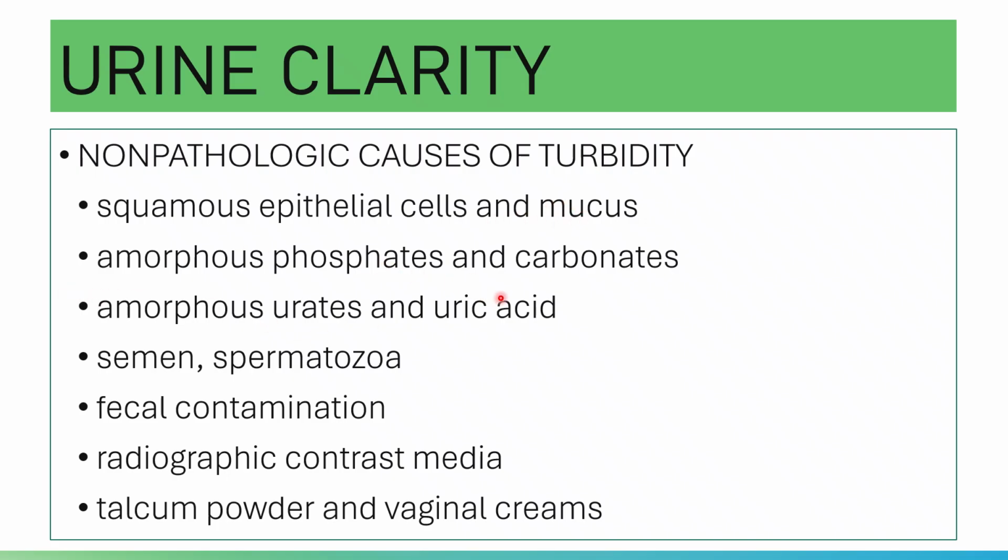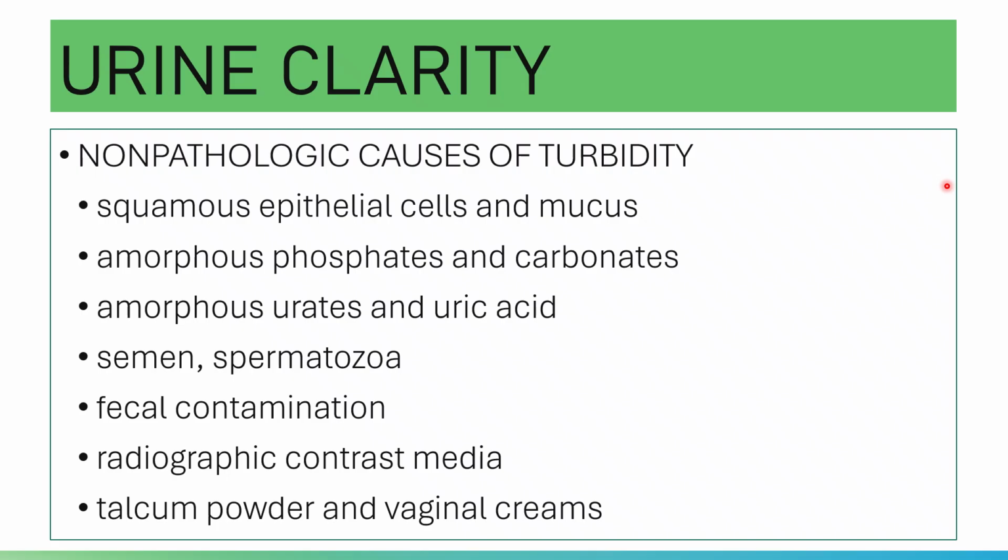Amorphous phosphates and amorphous carbonates do not indicate a disease process. Non-pathologic po. If you see such amorphous phosphates or amorphous carbonates in the urine upon microscopic exam, just report it as such. Please note they will cause turbidity, and these are not related to any disease process.